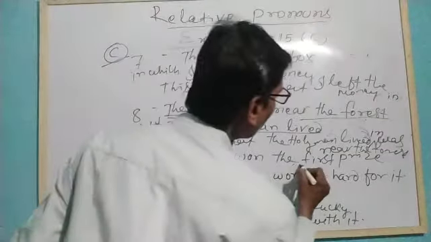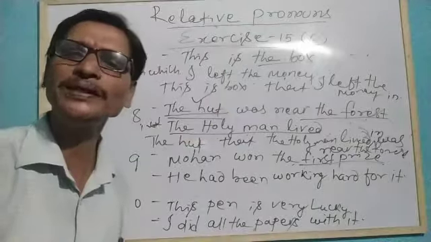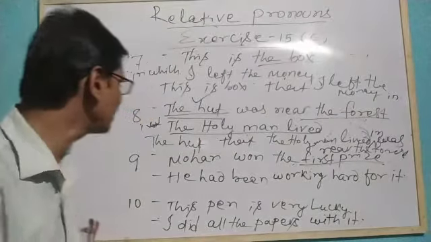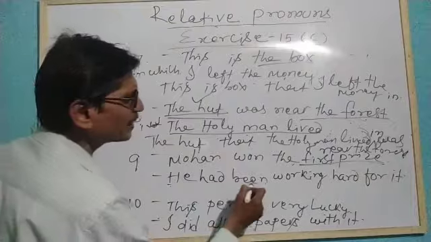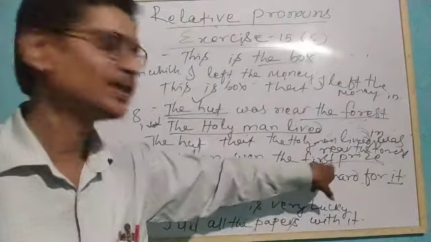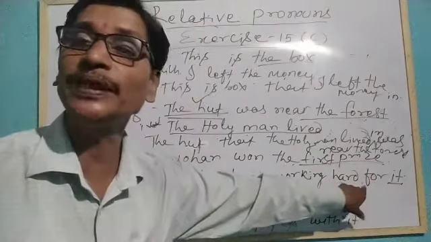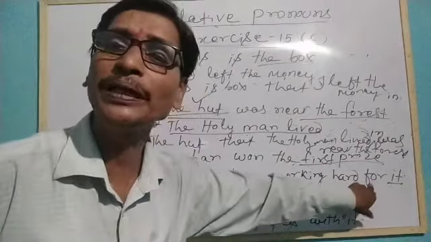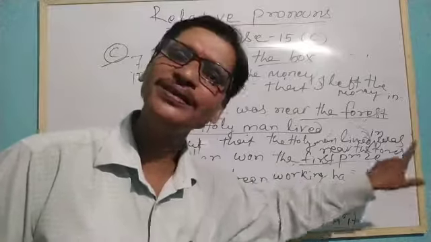Mohan won the first prize. Who won the first prize? Mohan won the first prize. He has been working for it. It means the first prize, used as an object. And see, before there is a preposition. So it should be for which or simply that.